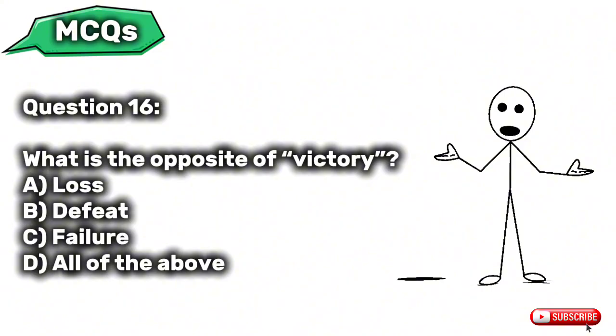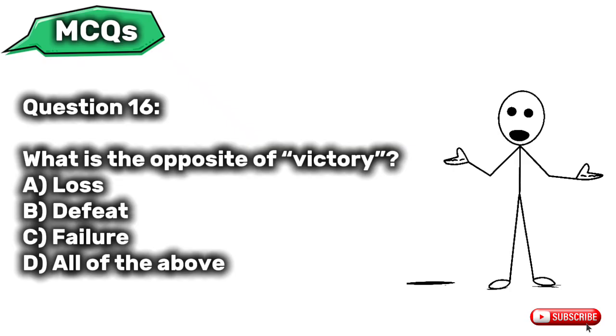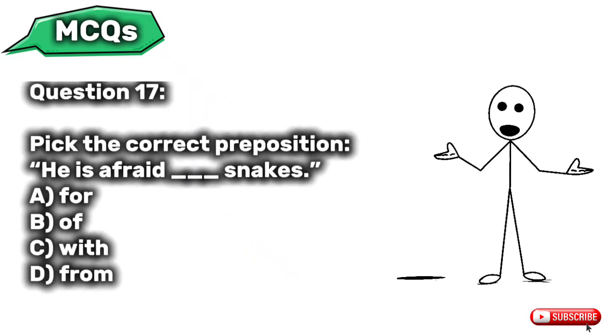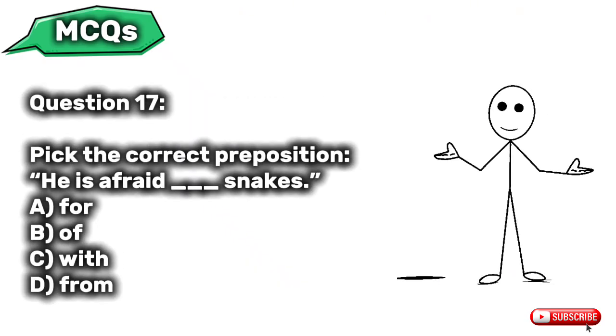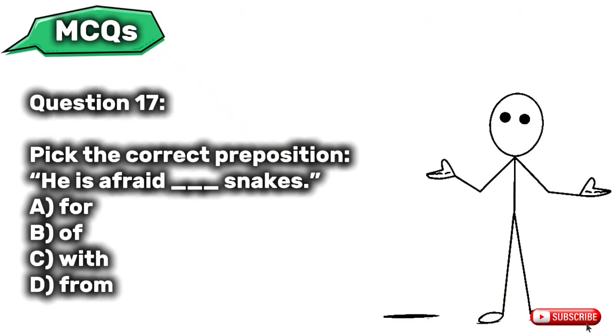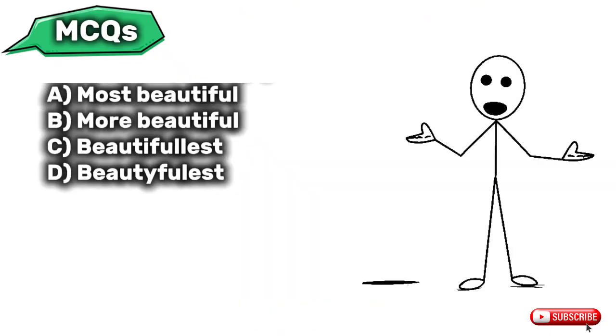Question 16. What is the opposite of victory? A. Loss. B. Defeat. C. Failure. D. All of the above. Question 17. Pick the correct preposition. He is afraid ___ snakes. A. for B. of C. with D. from.